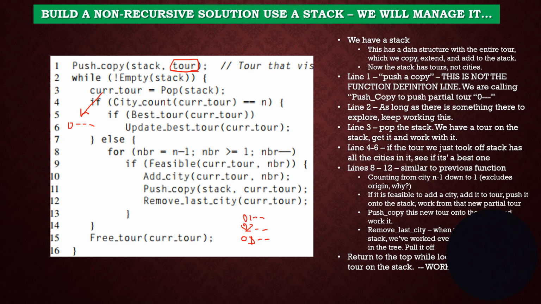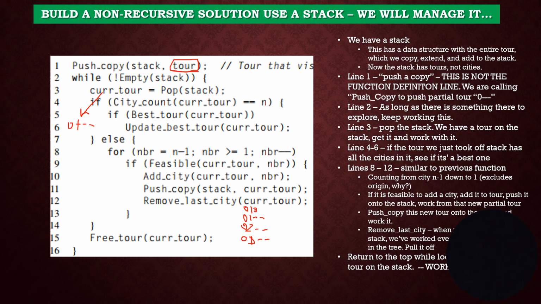Now our stack has 3 potential paths, and we come back in here and we say, look, the current tour is now going to be 0, 1. That's what I'm working right now. Does it have N? No, it only has 2 cities. So now I'm going to come back in here again, and I'm going to say, hey, could I make a 0, 1, 3? I certainly could. So that'll be the next thing that gets put on the stack.